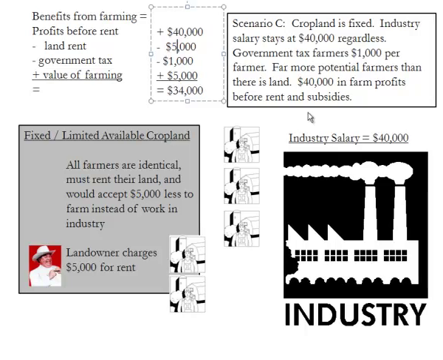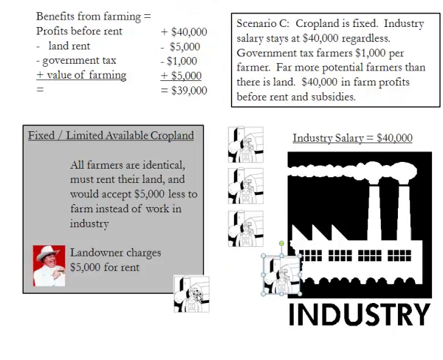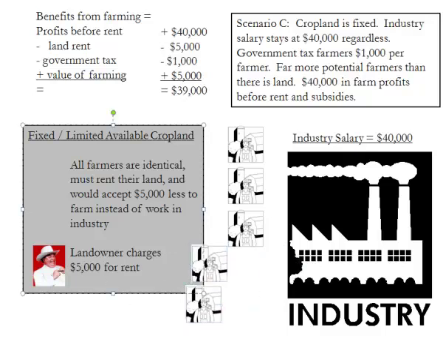Well, when that happens, the benefits to farming are $39,000. And in that case, farmers are still going to want to leave the farm to go work in industry. So landowner says, no, don't go. Wait, what if I lower rents to $4,000?